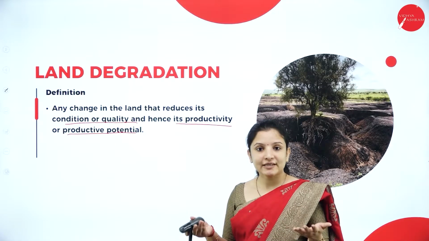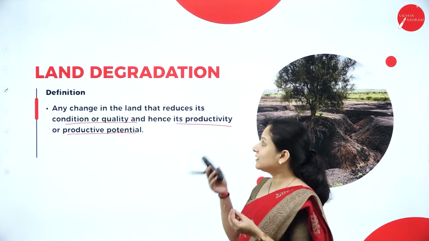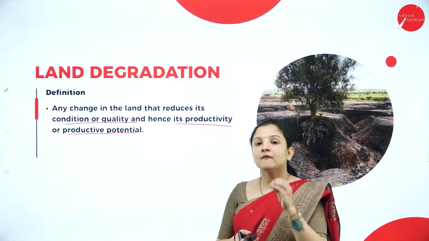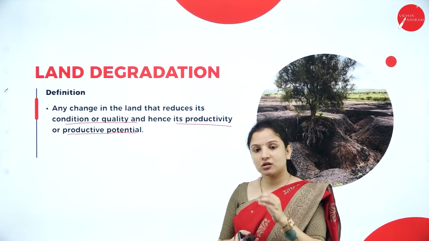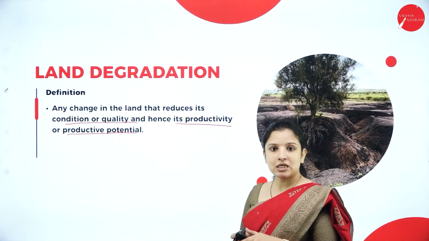Now the land use has changed, the quality of the land has changed, right? That is nothing but land degradation. So any change that occurs in the land which results in a change in the quality or condition of that particular land is called land degradation.